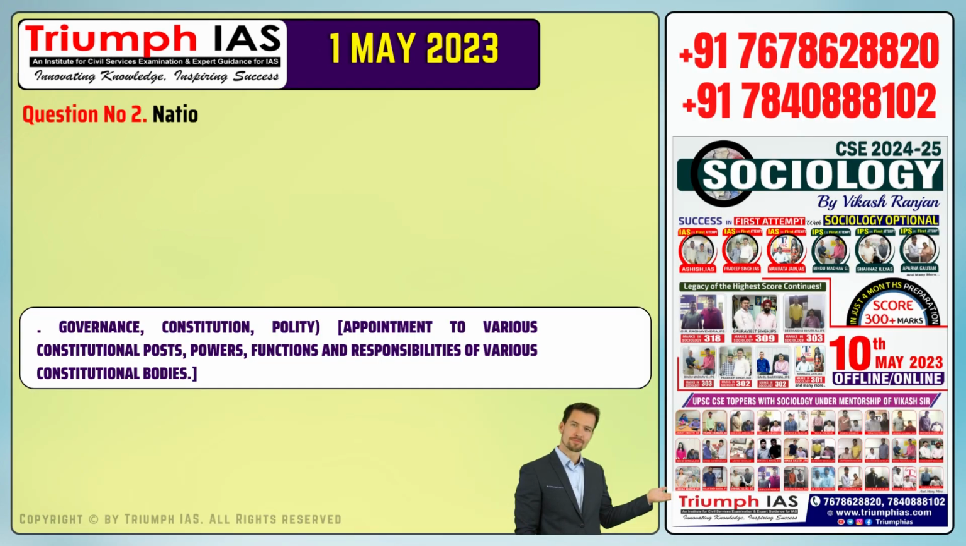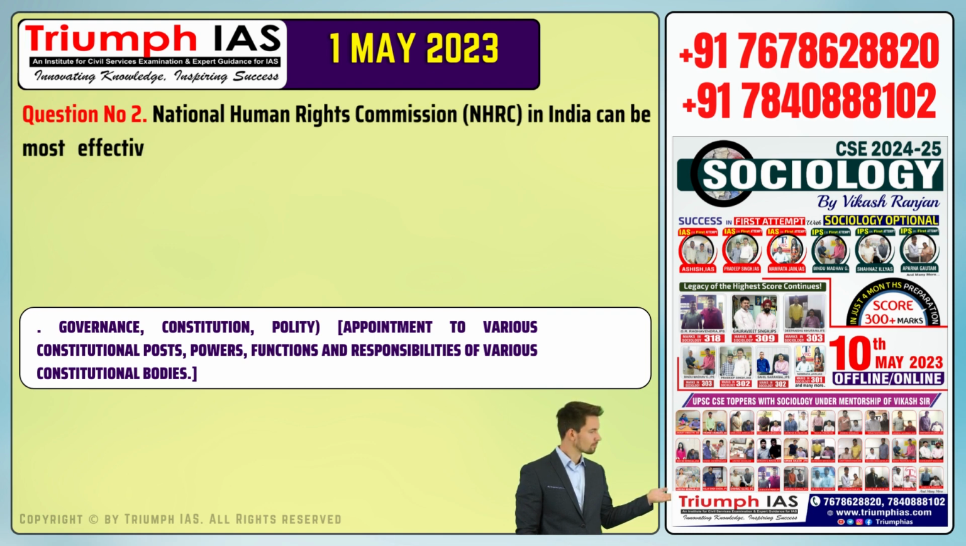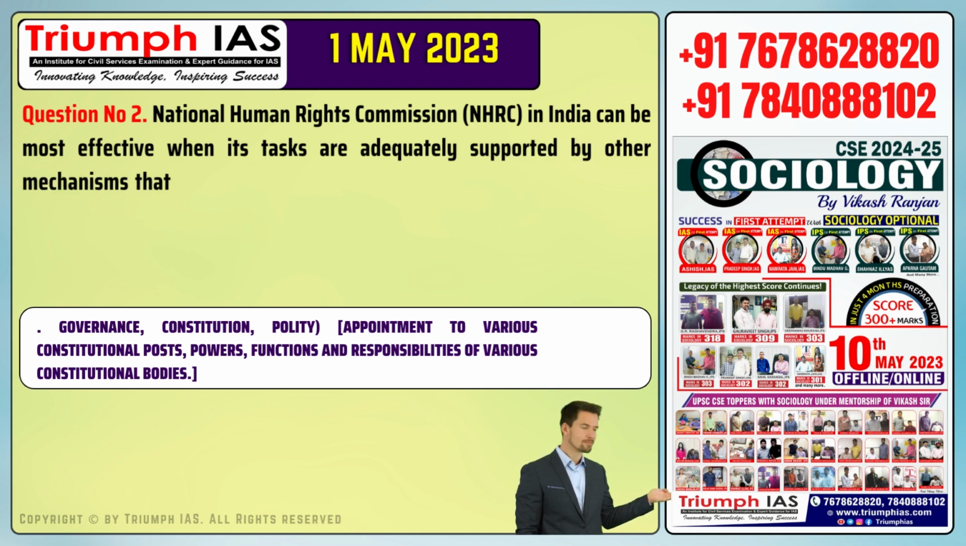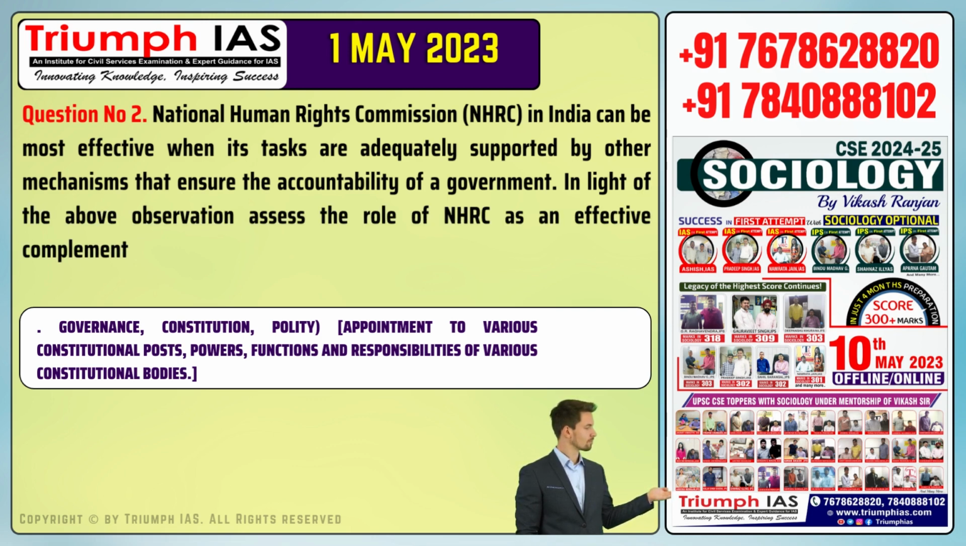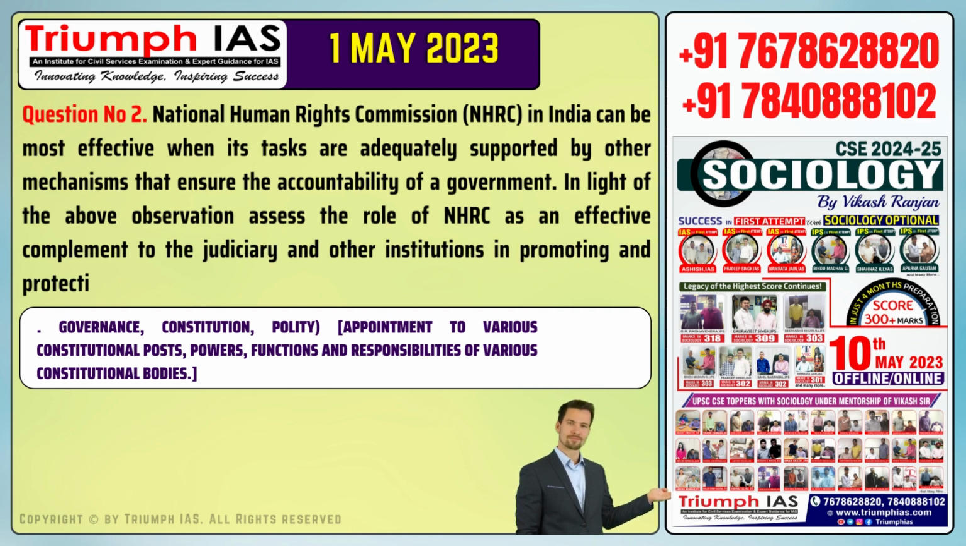Question number 2. National Human Rights Commission, NHRC, in India can be most effective when its tasks are adequately supported by other mechanisms that ensure the accountability of a government. In light of the above observation, assess the role of NHRC as an effective complement to the judiciary and other institutions in promoting and protecting human rights standards.